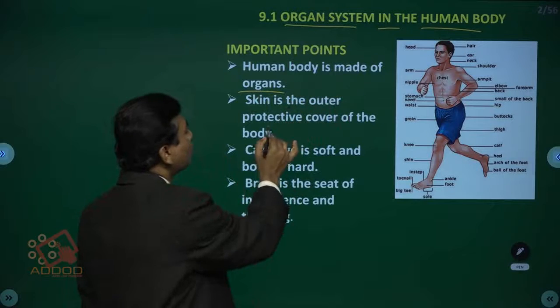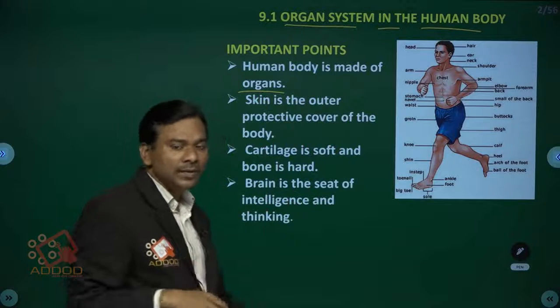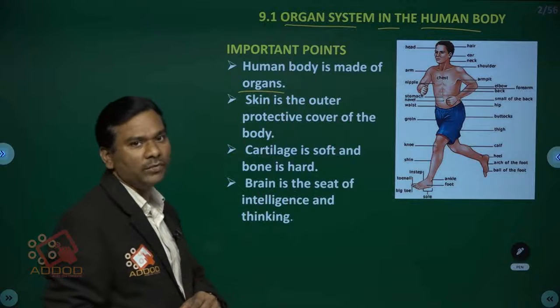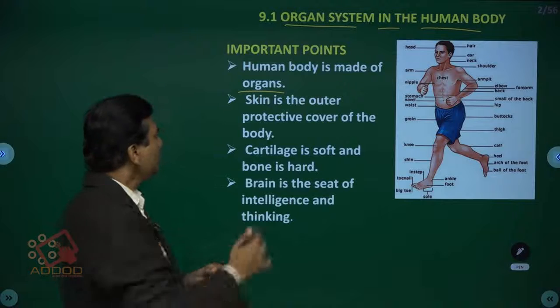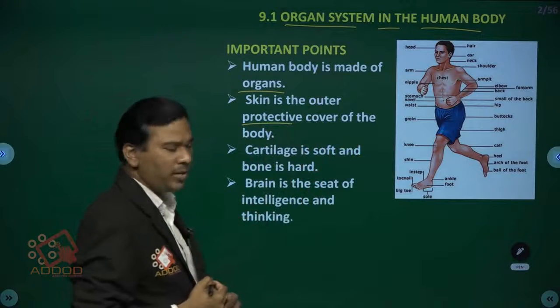Skin is the outer protective cover of the body. Skin is one kind of sensory organ. Its main function is sensing. Apart from that, it protects our body from the external environment. So skin is the outer protective cover of the body.